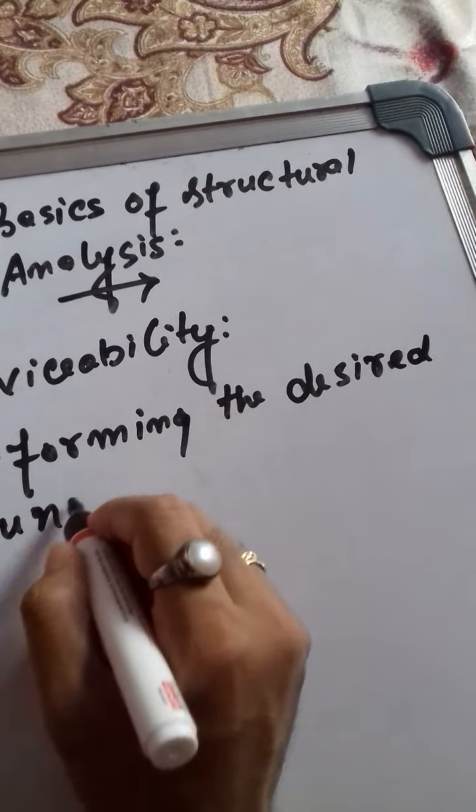Now see, there are some cases by which a stable and strong structure can become unserviceable. What are those cases?